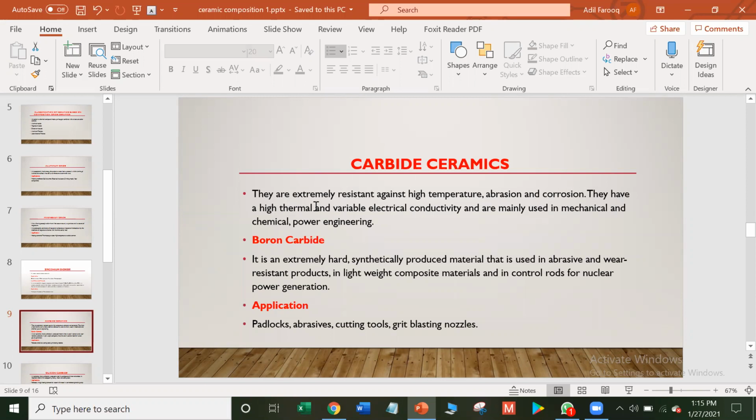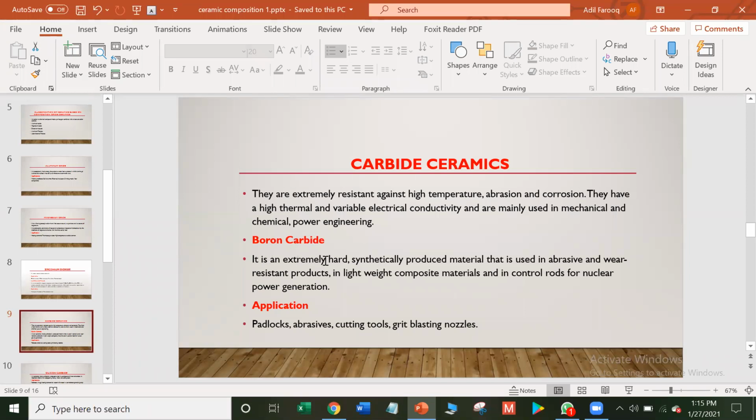They have high thermal and variable electrical conductivity and are mainly used in mechanical, chemical, and power engineering.